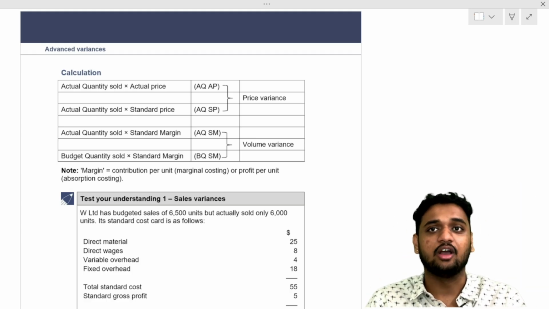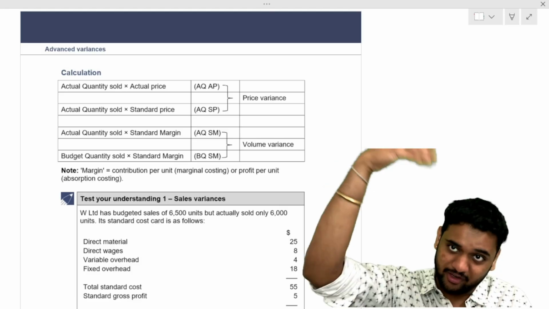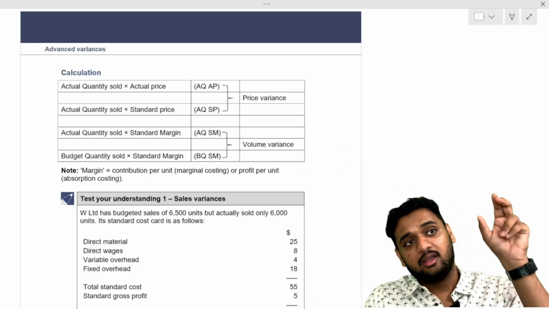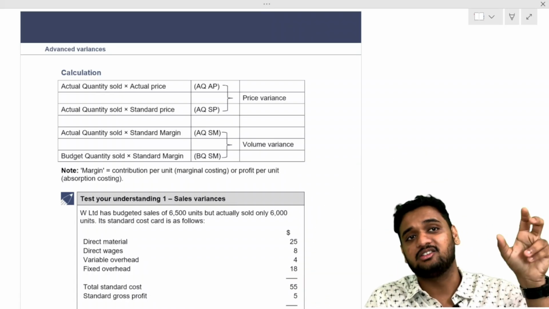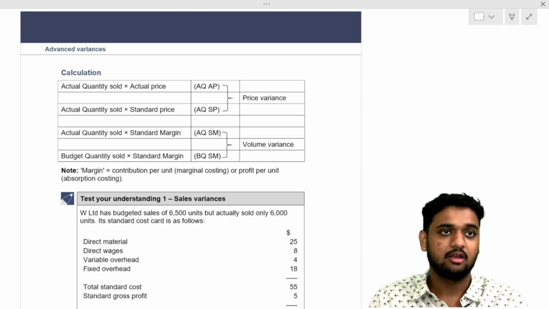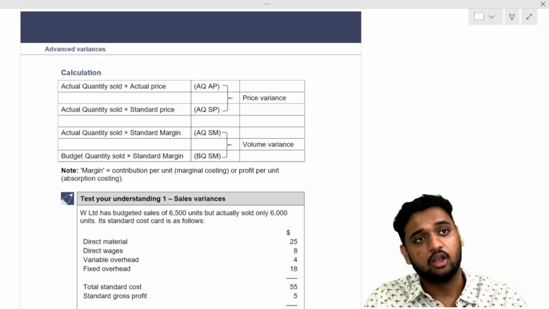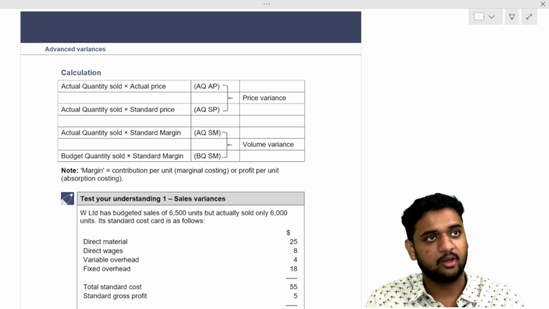Whereas in absorption costing, what do we take? Profit. We take sales, we take variable cost, we take fixed cost also, we find the profit per unit. That is in ABC costing or absorption costing, we take profit per unit. Whereas in marginal costing, we take contribution per unit.